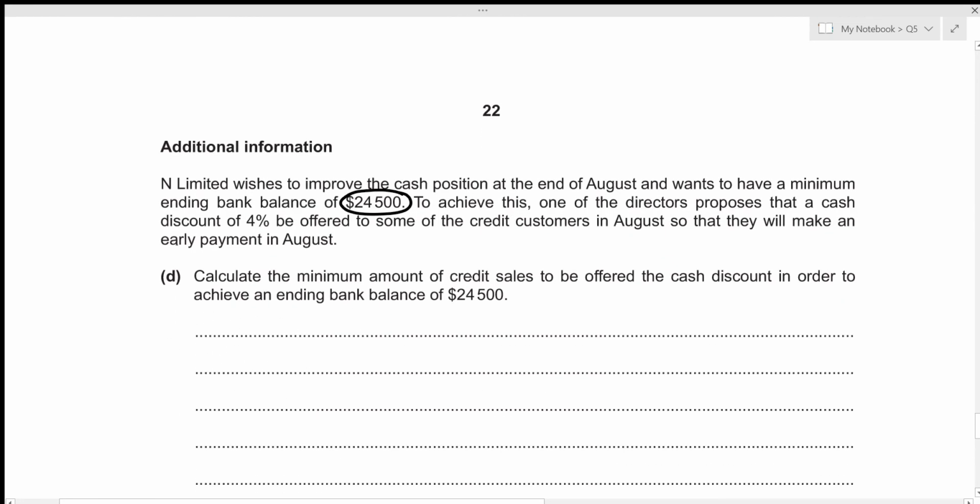And in order to achieve this, one of the directors proposes that a cash discount of 4% be offered to some of the credit customers in August so that they will make an early payment in August. Now we just need to figure out the minimum amount of credit sales to be offered the cash discount in order to achieve an ending balance of 24,500.